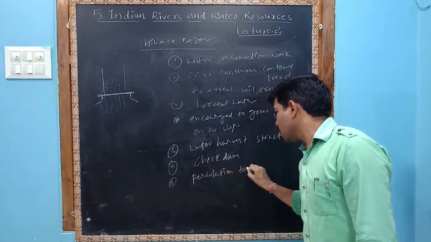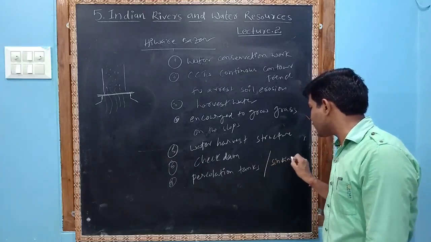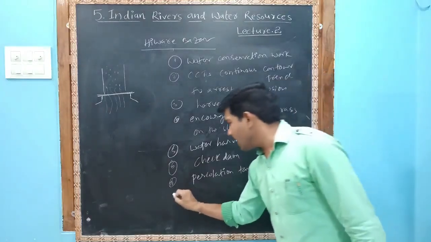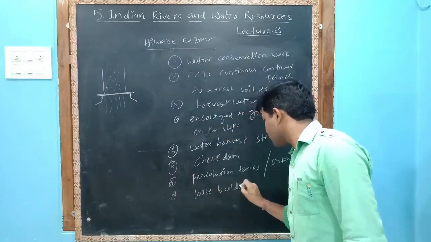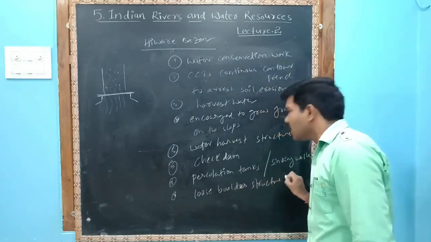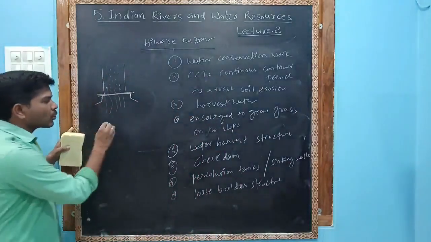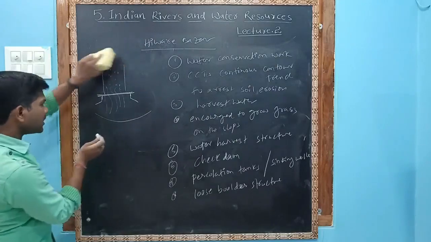These percolation tanks are also called sinking wells. The eighth one, loose boulder structures. So what are loose boulder structures? Loose boulders are made with stones. For example, this area is there.